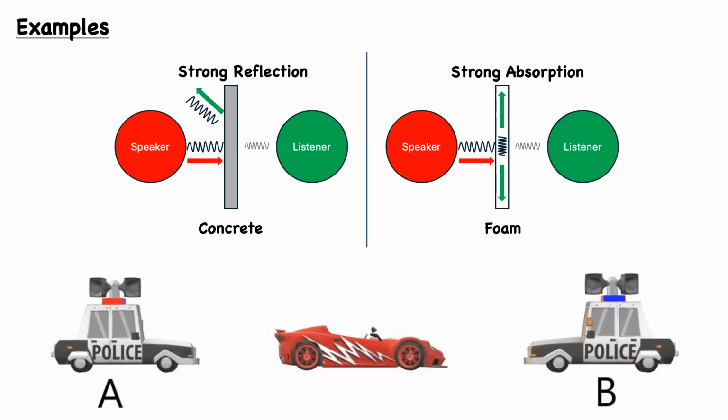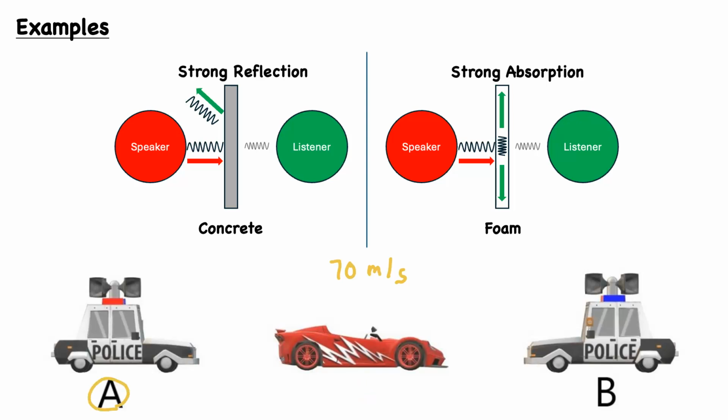In our second example, we have a car chase. In the middle here, we have our culprit, our criminal, who is rushing away from the police. And then we have two police cars. We have police car A, which is moving in the same direction as the culprit, and we have police car B, which is moving in the opposite direction. So let's assume that everybody is moving at 70 meters per second. Let's consider whether A's siren or B's siren would be heard by the driver of this middle vehicle first.